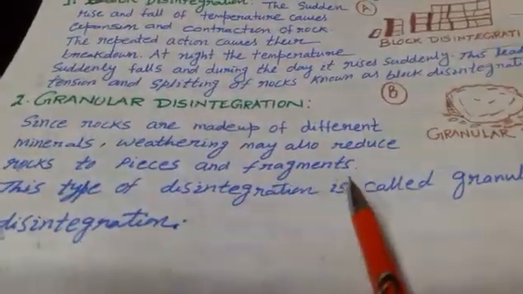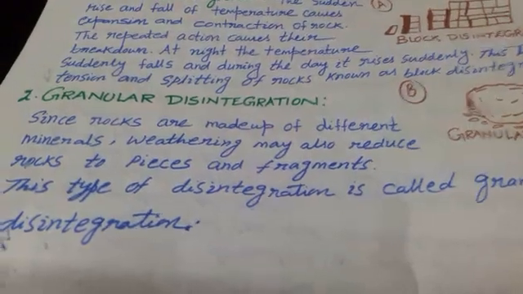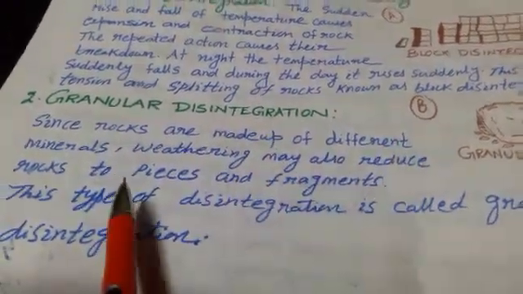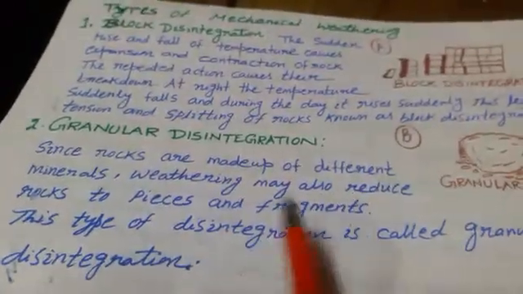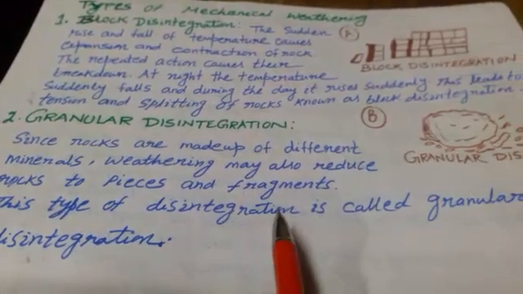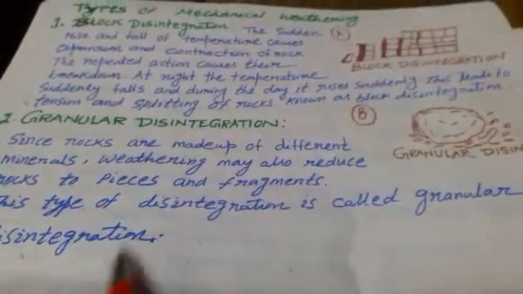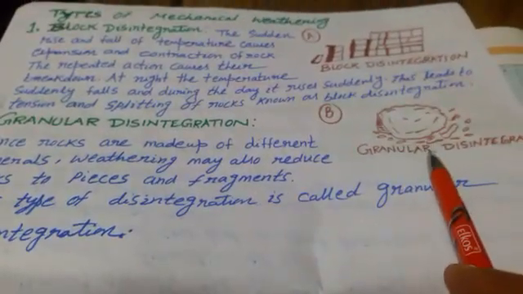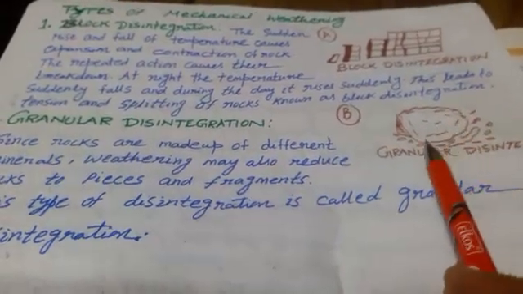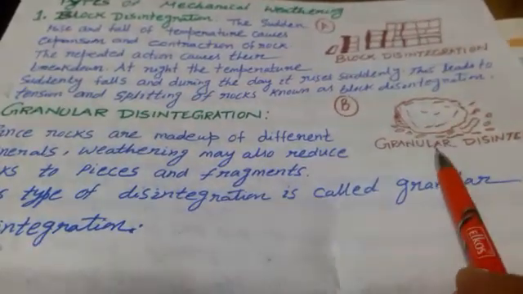Granular disintegration is the second type of mechanical weathering. Since rocks are made of different minerals, weathering may also reduce rock to pieces and fragments. Such type of disintegration is called granular disintegration. Granular disintegration is a mechanical action in which rock masses change into pieces and fragments.